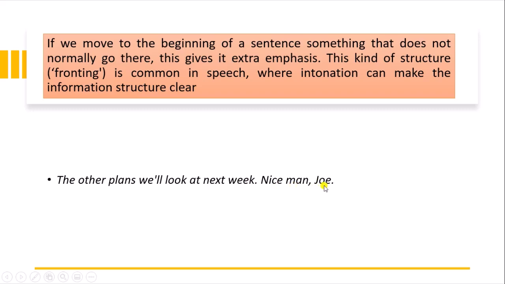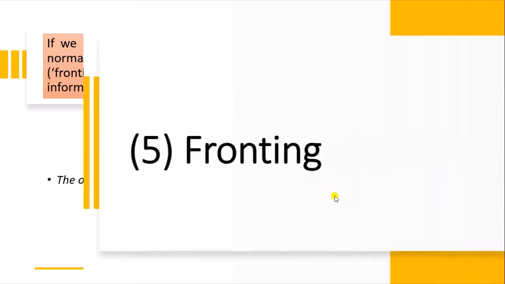So if we move to the beginning of the sentence something that does not normally go there, like the other plants, this gives extra emphasis. So we can make the information structure clear by using the other plants at the start and the ones we are talking about at the end.